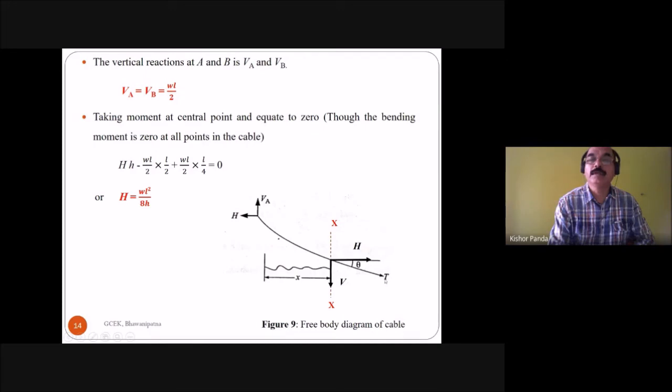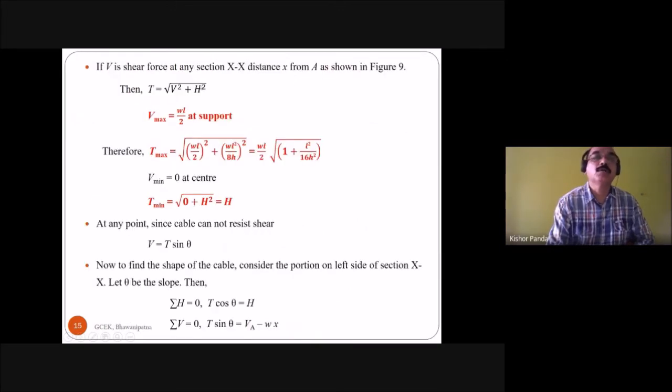How will we find out this T? So T is equal to root over of V square plus H square.